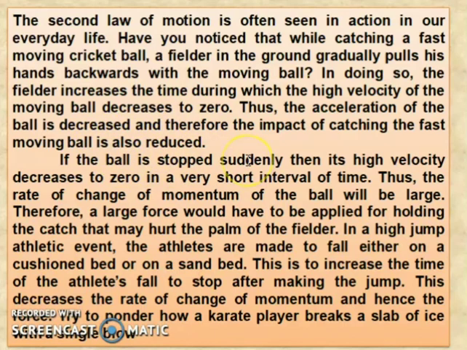If a ball is stopped suddenly, then its high velocity decreases to zero in a very short interval of time. Thus the rate of change of momentum of the ball will be large. Therefore, a large force would have to be applied for holding the catch, which may hurt the palm of the fielder. In the high jump athletic event, the athletes are made to fall either on a cushion bed or on a sand bed. This increases the time of the athlete's fall to stop after making the jump, so it decreases the rate of change of momentum and hence the force. Now try to ponder how a karate player breaks a slab of ice with a single blow.